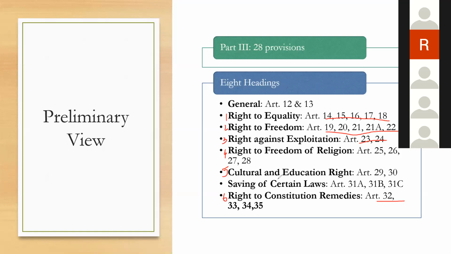So exemption for the military, or if it is for a specific purpose, whether these fundamental rights will be attracted or not, those provisions we'll be dealing with in detail the next day. So these restrictions are being told in these provisions. Remember, Part 3 contains 6 categories of fundamental rights: right to equality, right to freedom, right against exploitation, right to freedom of religion, cultural and educational rights, and right to constitutional remedies.